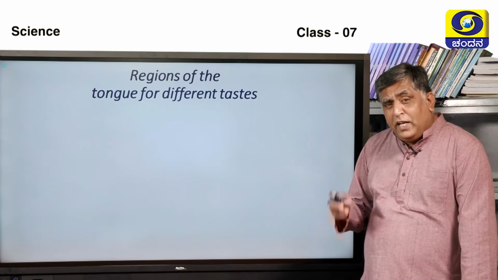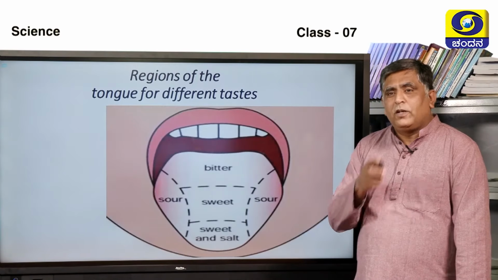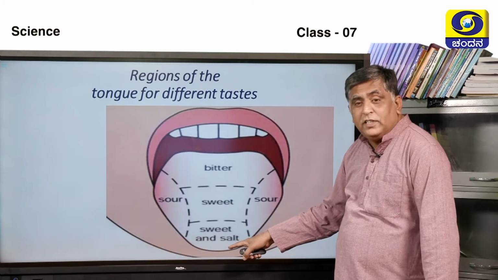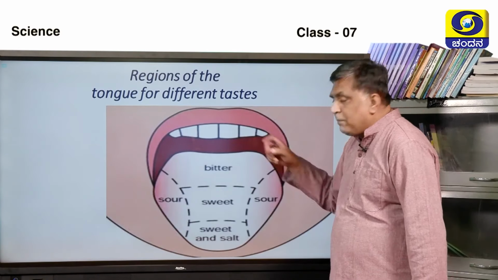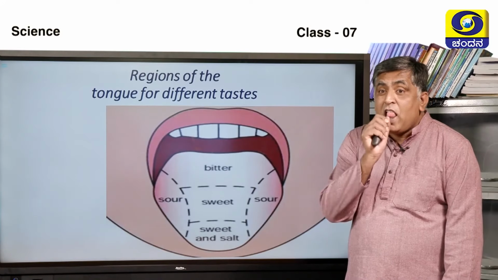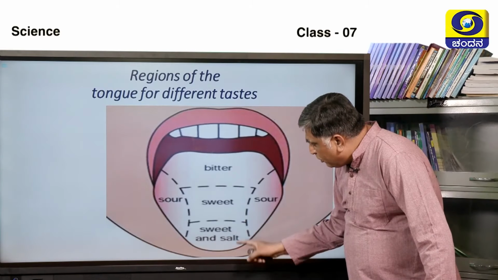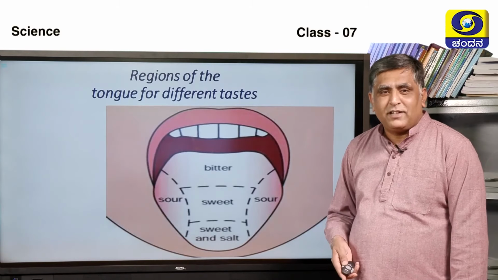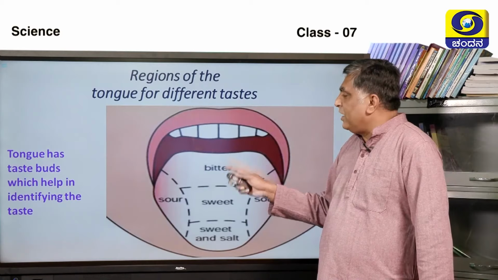How? There are different regions in the tongue for different tastes. So look at this picture, you can see clearly. Sweet and salt are in the front portion, sour is in the side portion, and bitter is in the back portion. You might have observed while eating ice cream, you might have reacted like this, right? Why? Because the sweet and salt portion are in the front region. That's why you do it. Automatically it comes to us, right? Yes. The tongue has taste buds which help in identifying the taste.